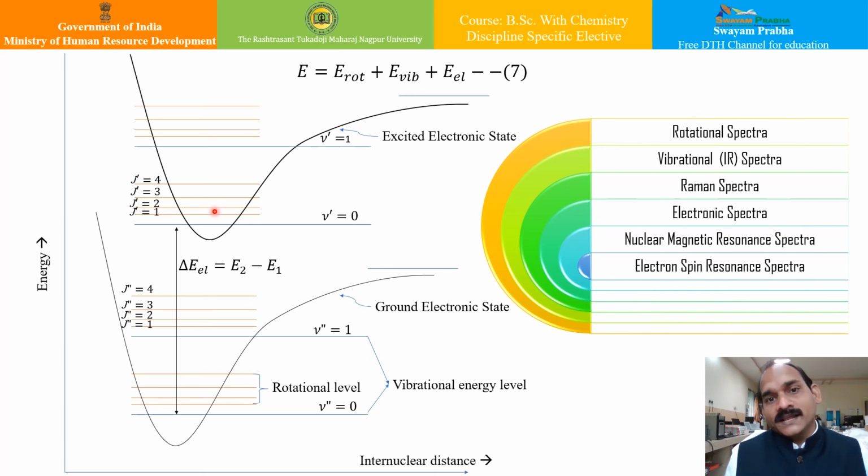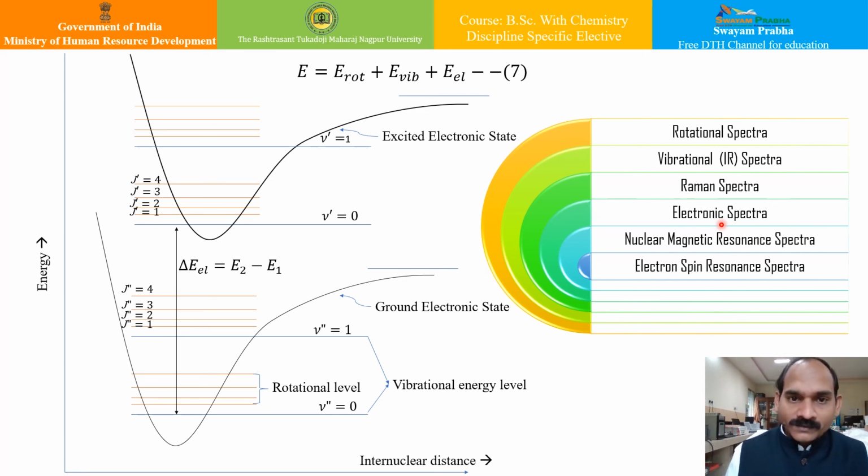Apart from this, there are other spectroscopic studies like photoelectron spectroscopy, PES, and Mossbauer spectroscopy. However, we will limit our discussion to rotational spectra, vibrational spectra, Raman spectra, electronic spectra, NMR, and ESR or EPR, and we will not go to PES and Mossbauer spectroscopy in this module.